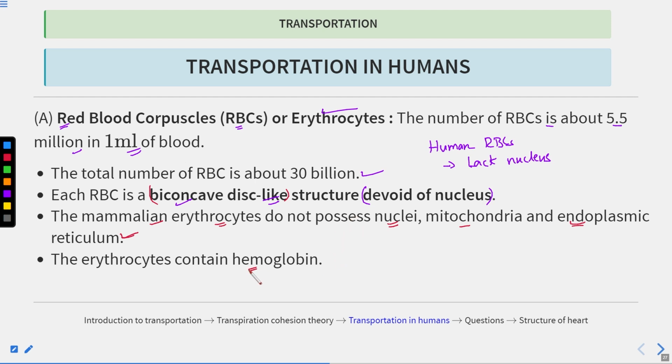So erythrocytes contain hemoglobin. These are the characteristic features of RBCs. And what is hemoglobin? Hemoglobin is a protein that carries oxygen.